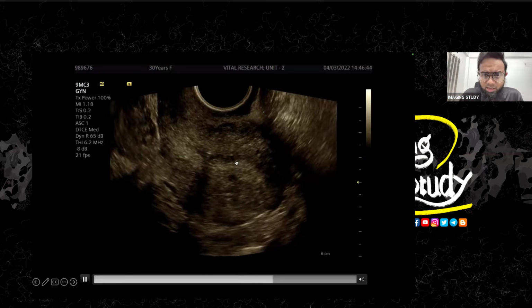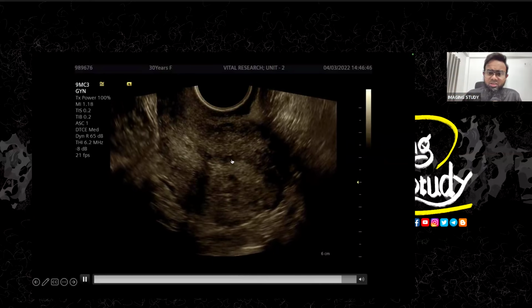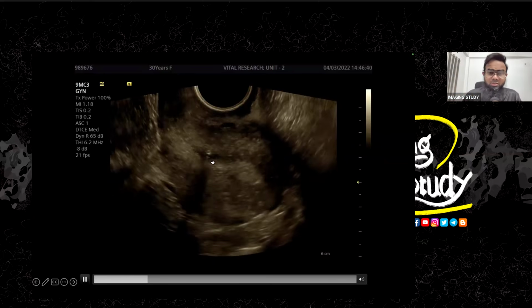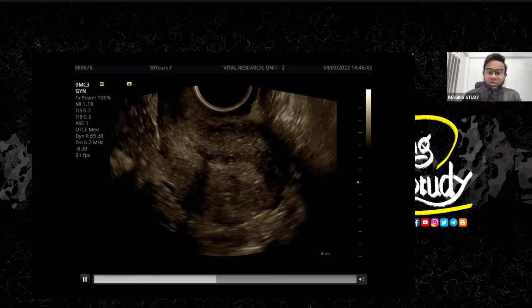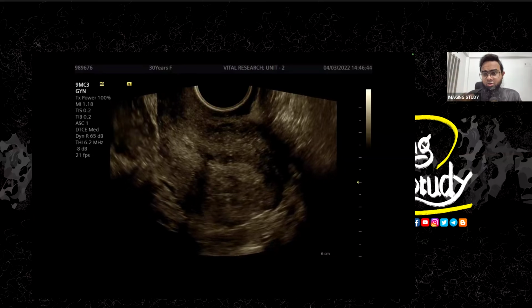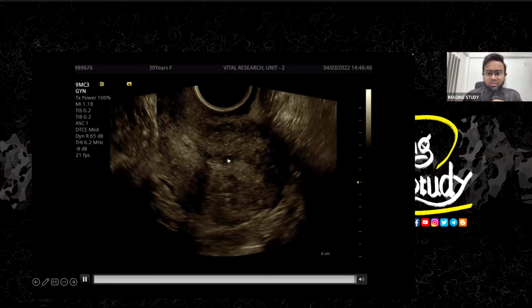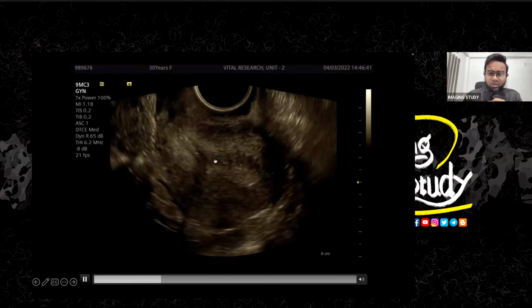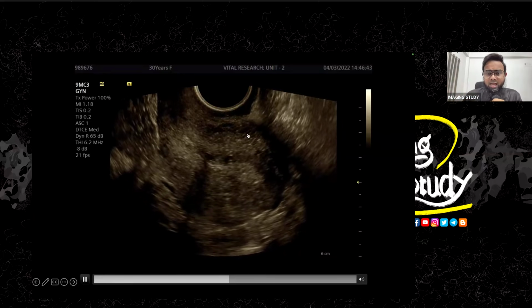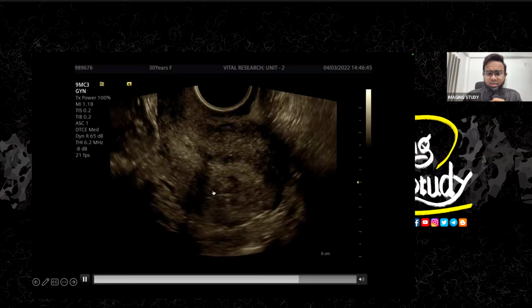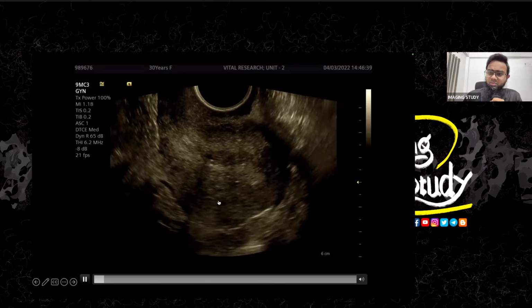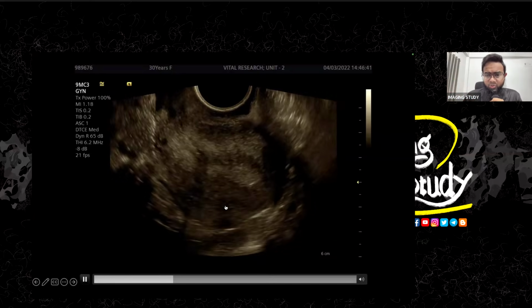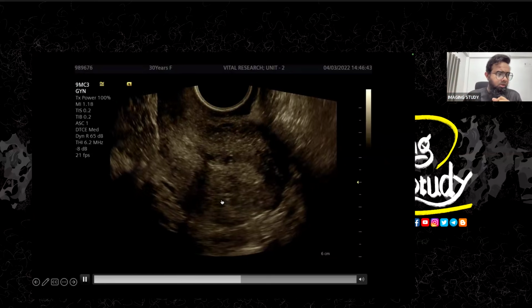Now you can see this is the endomyometrial junction, and at the junction you can see some tiny cystic spaces, which is a very confirmatory feature for adenomyosis. As well as you can see the echogenic heterogeneous areas within the myometrium. You see the cystic spaces here also.